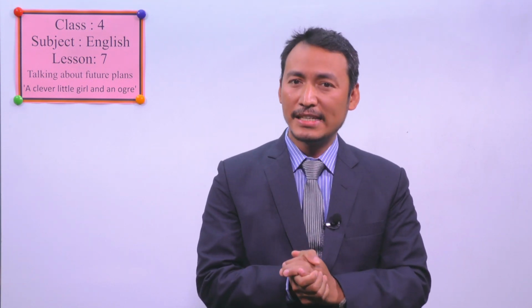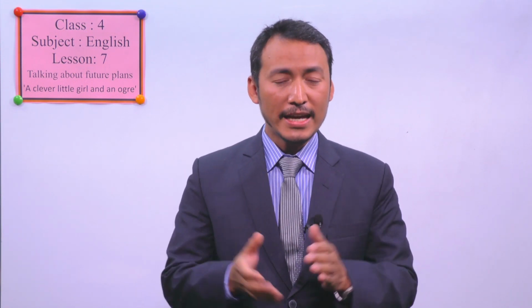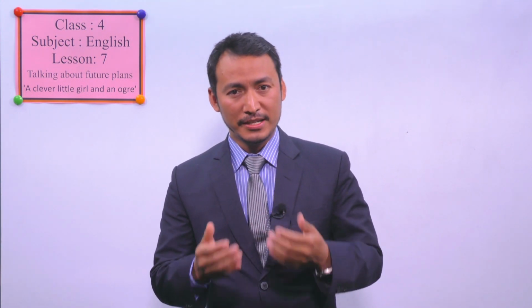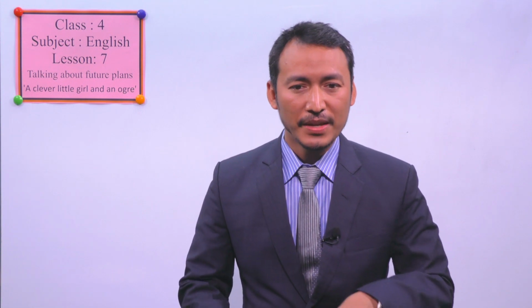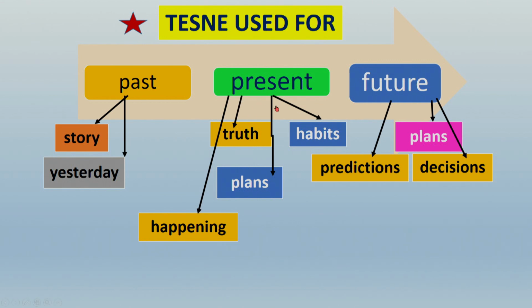And plans. We are going to talk about plans today. Talking about plans, future plans. So present tense as well can be used for making plans. For example, my friend is coming tomorrow. Or I am going to Pokhara tomorrow. Okay? These are the present sentences. We can use these sentences or this tense for planning as well. And we talk about some happening things. Something like, for example, I'm speaking, you are watching. These are happening things. These are called present tense.